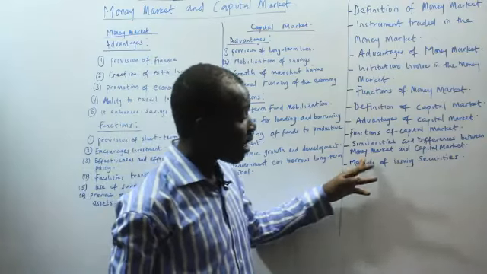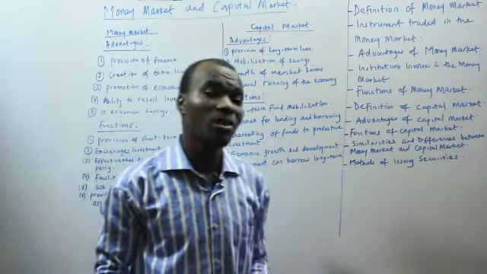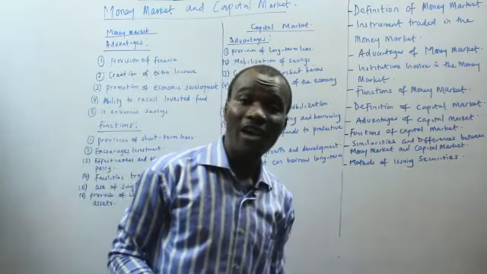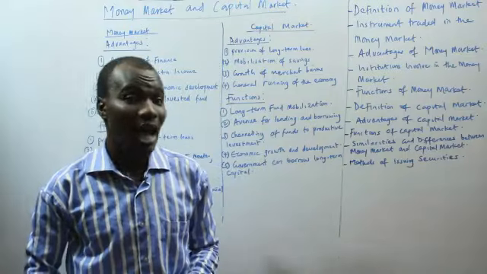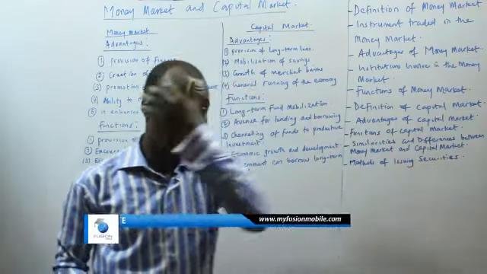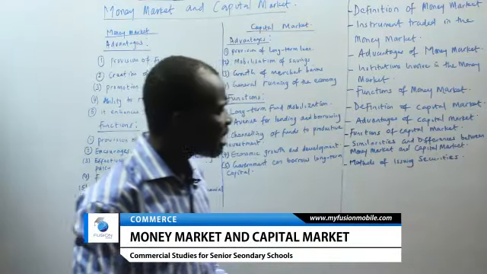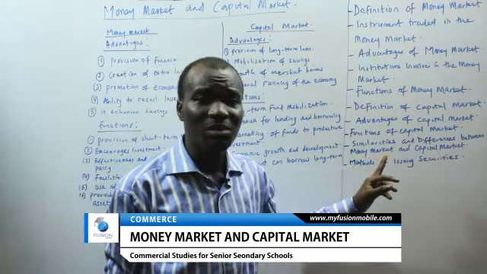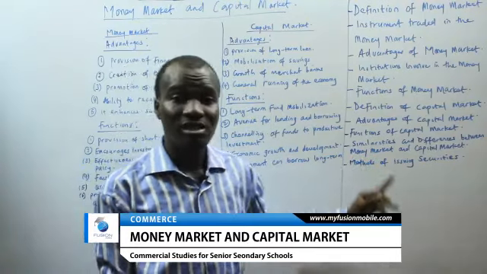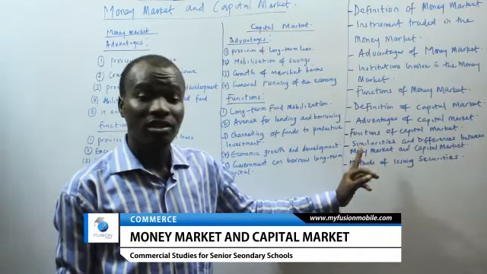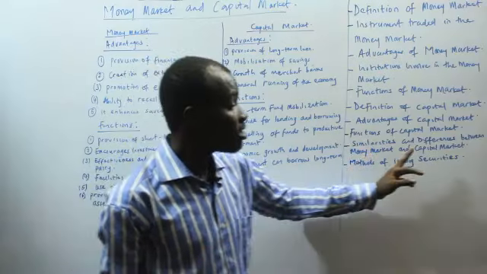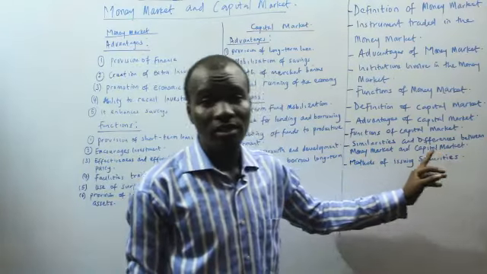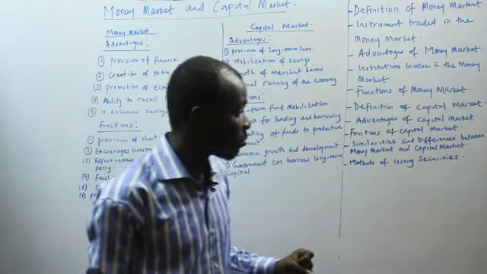And also in the money market, what happens? There is low return of investment, since it is short-term loans. And in the capital market, there is high return of investment. And when there is high return of investment, what happens? There must be high risk. So the next difference is that the instruments traded in the money market include treasury bills, certificates of deposit or treasury certificates, while the instruments traded in the capital market include the shares, the debentures, and the bonds.